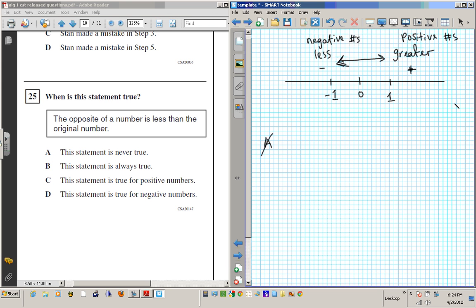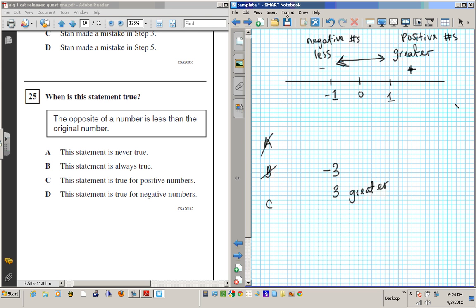All right, how about B? The statement is always true. Is it always true? If you take the opposite of a number, does it always become less? What if we have a negative number? If we take the opposite, it's going to become greater, right? Because a reflection to the right makes a number bigger, right? So let's say we have -3. If I take the opposite of -3, I get 3. And this is greater. So the statement is not always true. So B is wrong.